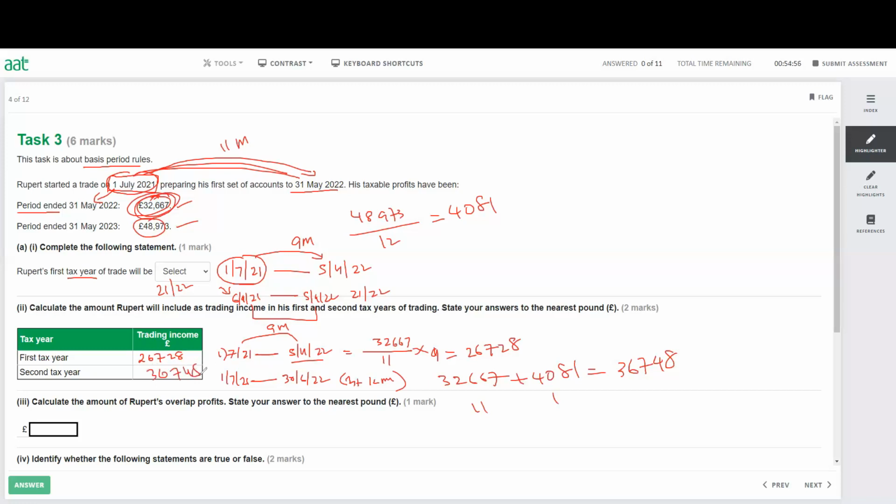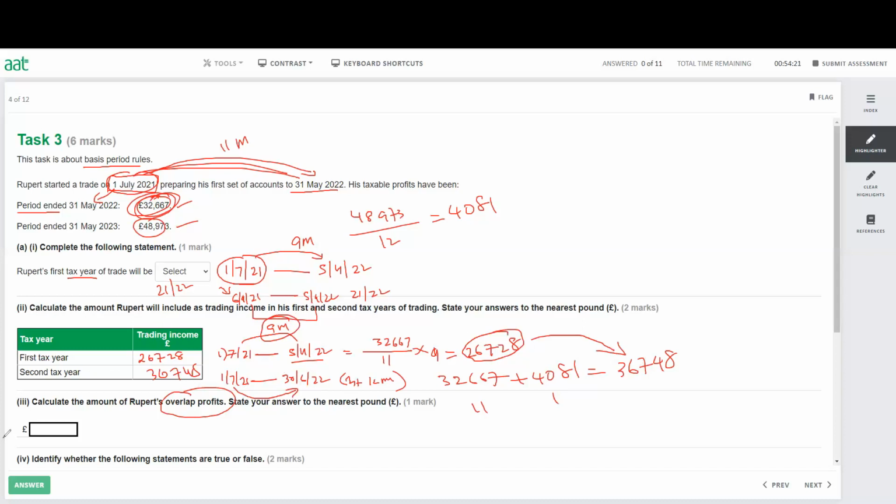36,748. So that's my second tax year, the first 12 months from the day I start the business. The next question is asking for overlap profit. Now you can see here, the first 9 months I'm calculating from July to 31st of March, that is 5th of April. And again, I started from 1st of July. That means this 9 months is completely overlap. So that means this 26,728 is already inside of the second tax year because I started my second tax year from July to June.